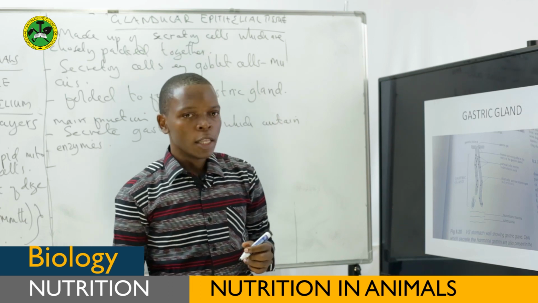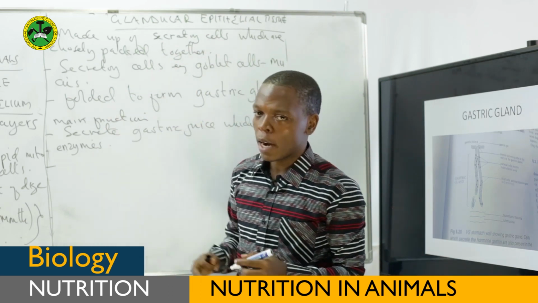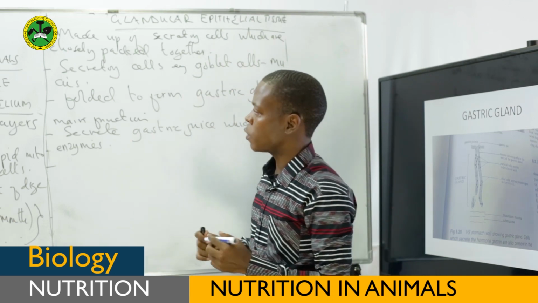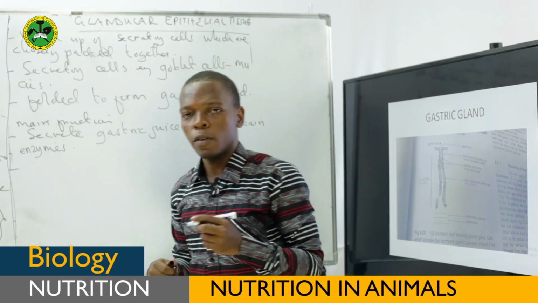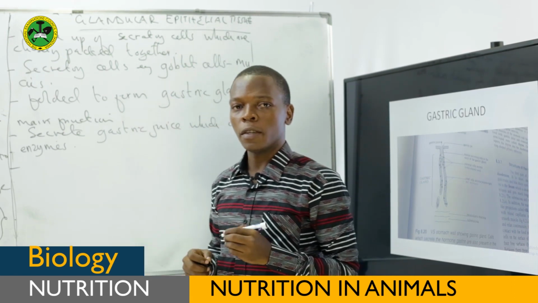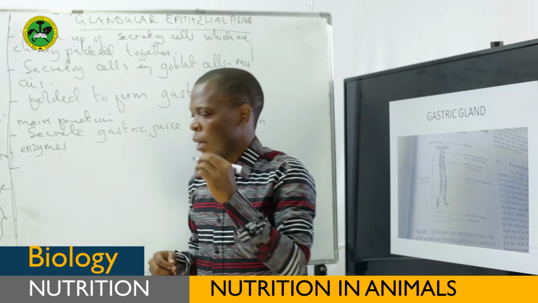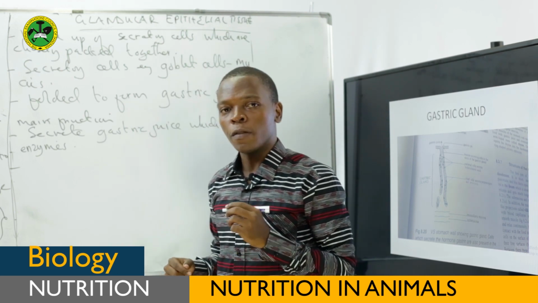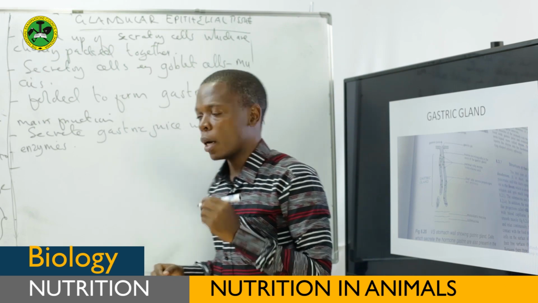You see? Therefore, as we have said, some epithelial tissues are found in the digestive tract and others are not. This glandular epithelial tissue is found in the digestive tract. Examples of glandular epithelial tissues found in the digestive system are